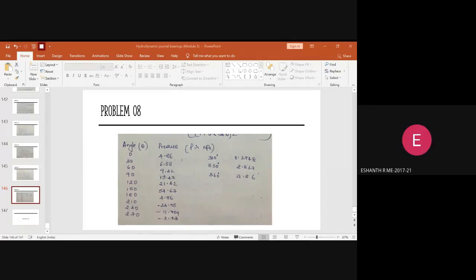Ma'am, will they give data handbook in the exam? If needed, it could be given. It is not like the data handbook will not be given. In that you can refer for the equations. Data handbook could be used. Any other doubts?